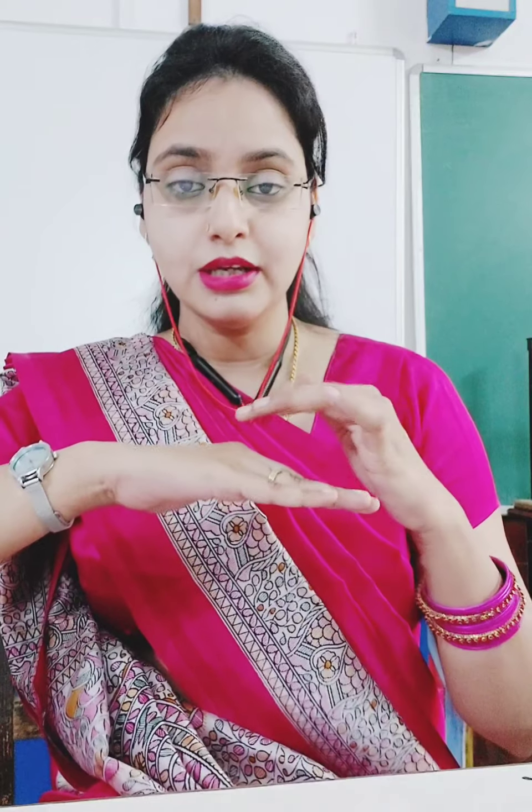Suppose I have a flat surface, a plain area, and the river is free to flow in all directions. Now suppose due to movement of tectonic plates, due to other natural conditions, the middle portion has become elevated. It has increased in height. So now the river which was free earlier will flow this side or that side. So this elevated portion which has divided the river into two parts will act as a water divide.